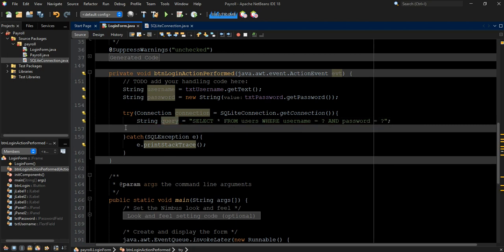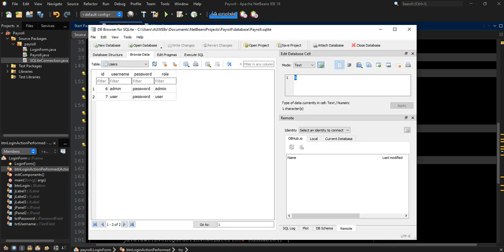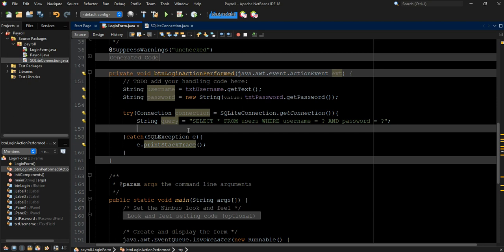All right, so this is it. String, the name of the variable, you can give any name. Here I call mine query. Select all from users where username is this and password is this. Those are the fields inside our table in the database. All right, so now we also have to put everything inside try.